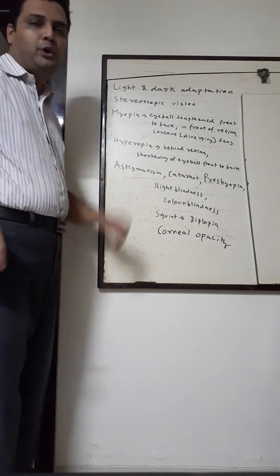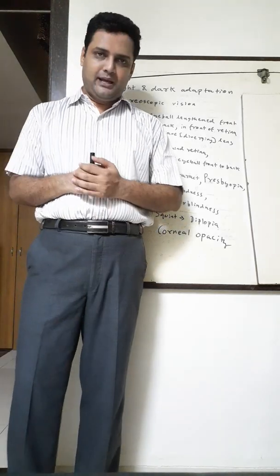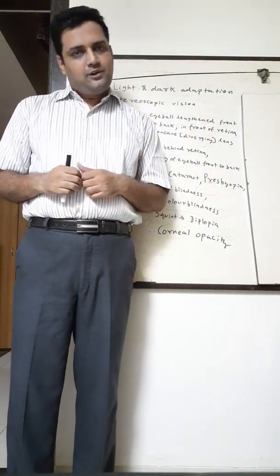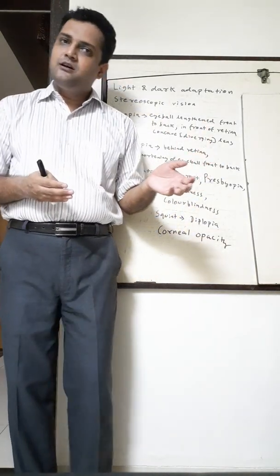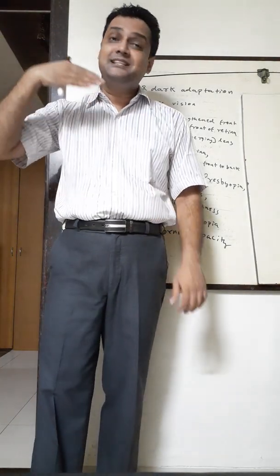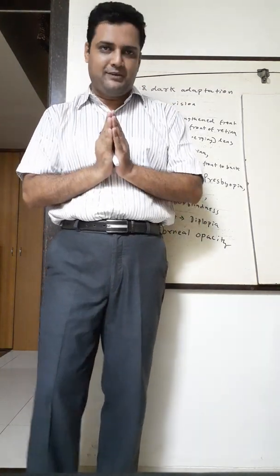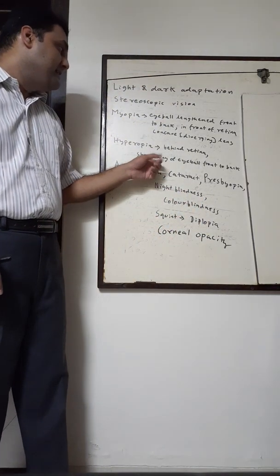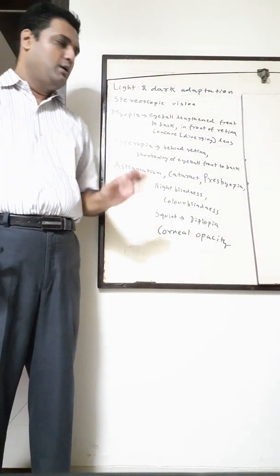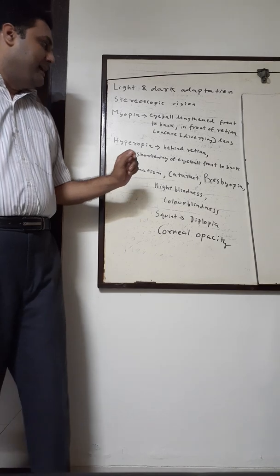Exactly opposite is hyperopia. In the olden days it was called hypermetropia. Exactly opposite of myopia. Myopia was short-sighted. Hyperopia is far-sighted. So he can see far away objects, but he can't see near objects because the lens is too flat and the eyeball is shortened front to back. If you know this, you will know this properly. It's just the opposite.